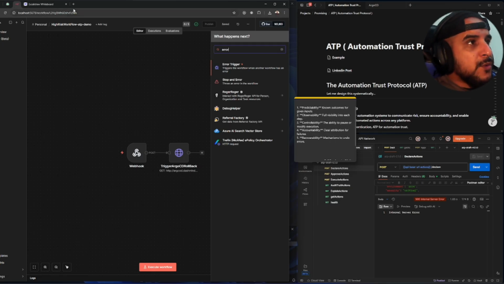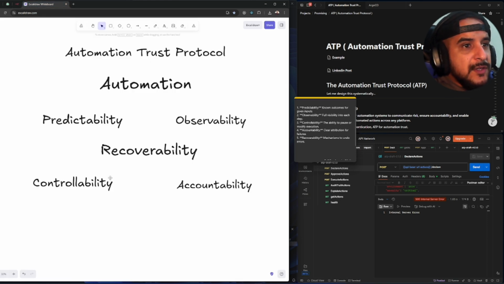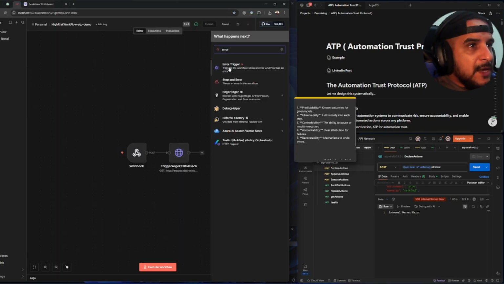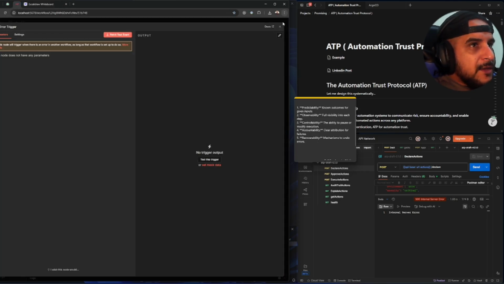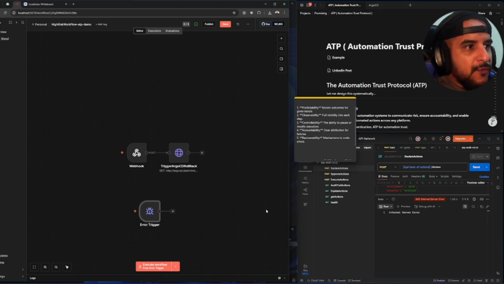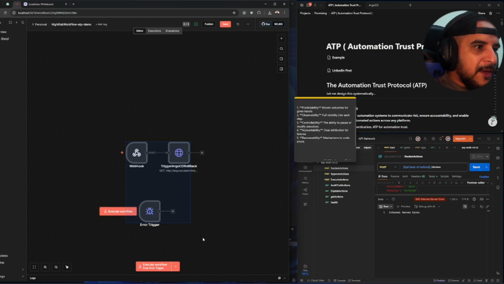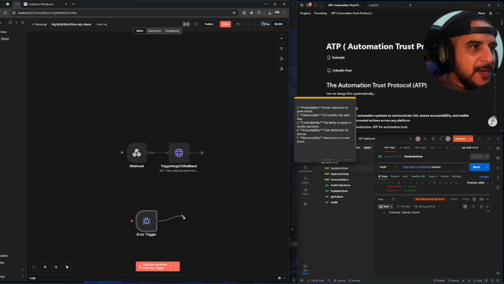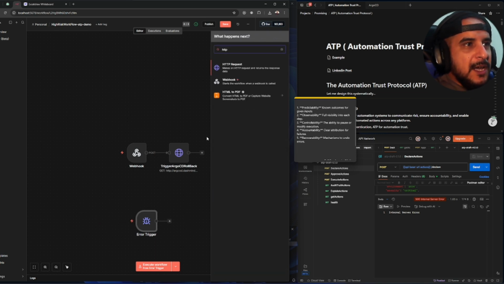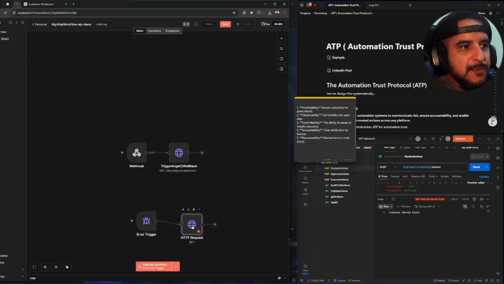What do we mean by recoverable? We want to stop the error before it executes. For example, here, this trigger happens because it triggers another workflow. What happens when I trigger Argo CD rollback? What happened to the error over there? I recovered here in the automation workflow, but I want to recover here as well. So this is a great node, right there, the error trigger. For example, I can just fetch the HTTP status with an HTTP request, get the status of Argo CD for that specific rollback, and run another automation workflow.